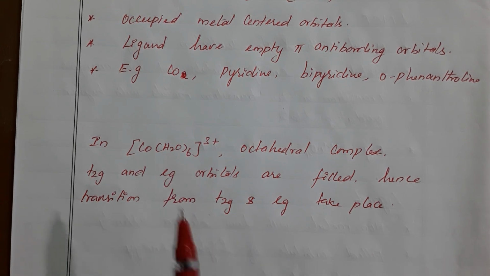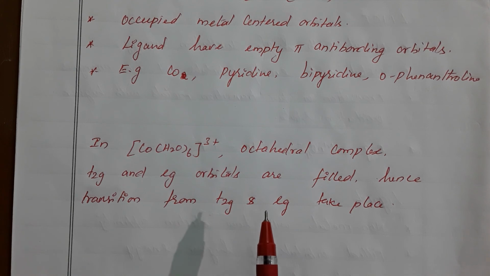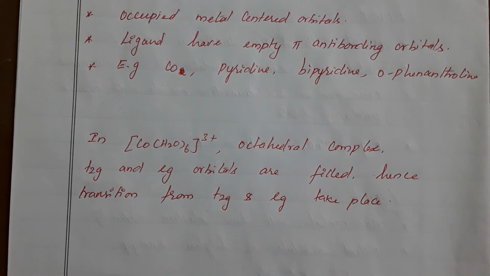So in an octahedral complex, cobalt has a completely filled electronic configuration in the d orbitals, that is T2g and Eg. From these orbitals, the electronic transition can take place to the ligand orbitals. So that is why the transition takes place from T2g and Eg, which are already filled, and then metal to ligand charge transfer will take place.